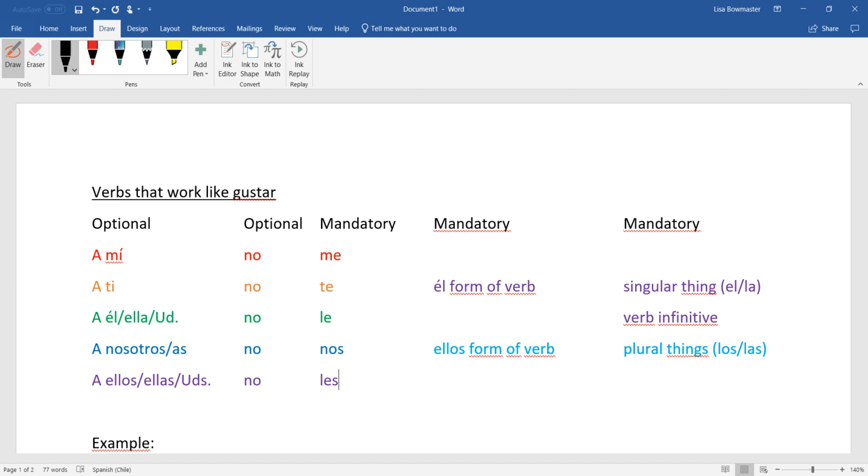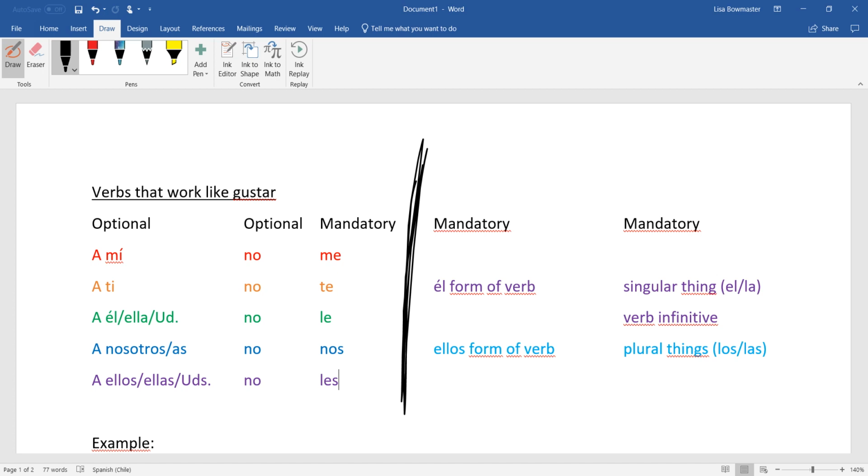So just to start off, I'm going to draw a big line down the middle. Part 1 on the left does not influence part 2 in any ways. There are a couple optional things you can put in part 1. A mí, a ti, a él, a usted, or you could substitute that with a la estudiante or a profe, a nosotros, or a ellos, ellas, ustedes, or a los estudiantes, or whatever you want to put there. Just know that you have to put the a in front. We use that to emphasize or to clarify who we're talking about.